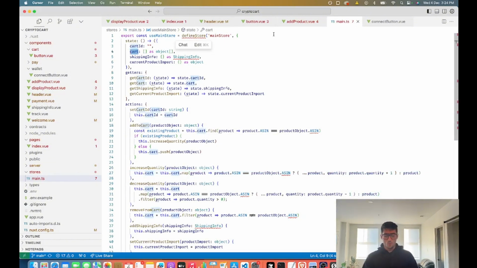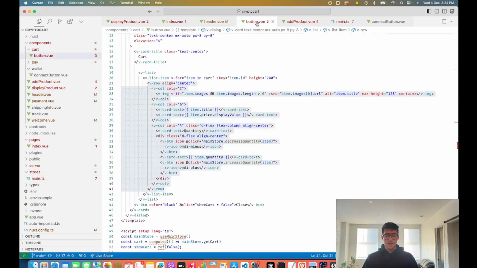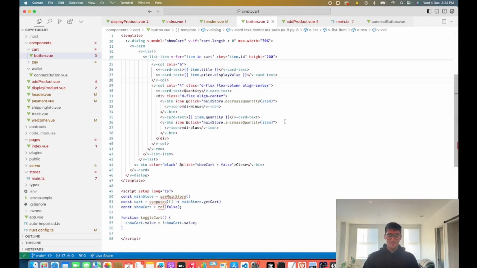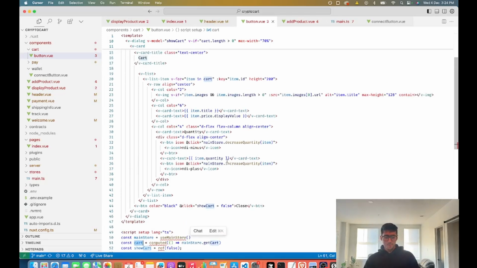And then once we have an updated cart array, then in the cart button in our header, to kind of come full circle, we are essentially grabbing that from the store. So main store.getCart, we get that cart, and then we're iterating through all of the items in the cart.